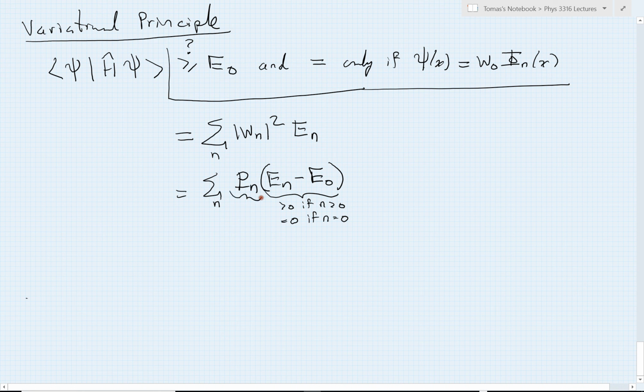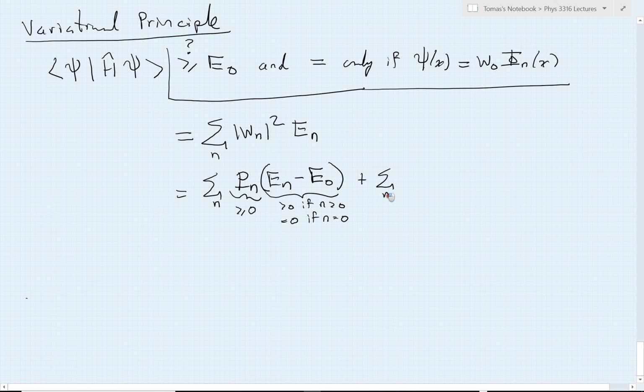These guys, these probabilities, I also know are always going to be at least equal to 0, because probabilities are never negative. So this looks great. This looks like I can prove that this thing here is always going to be some kind of a number that will never be negative, at least. Now, of course, as soon as I subtracted off my E naught, I messed up my expression. I better restore my expression, but that's easy enough.